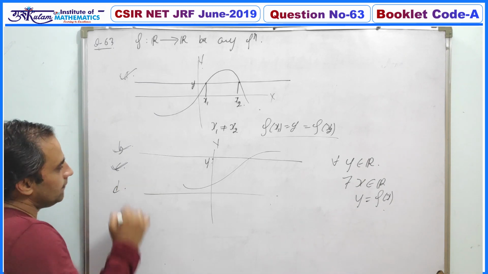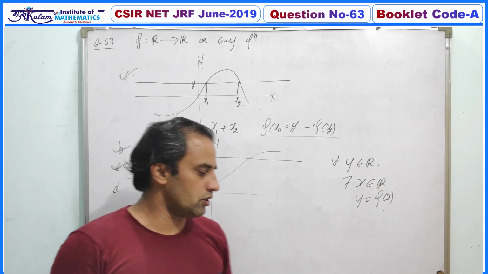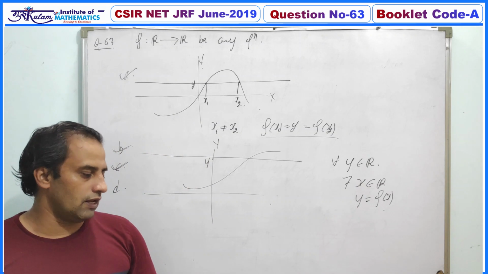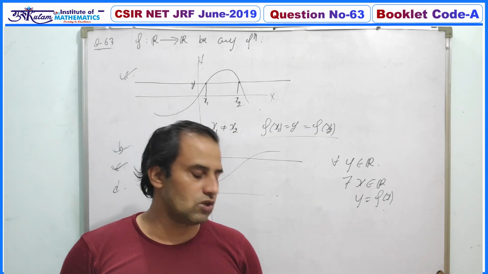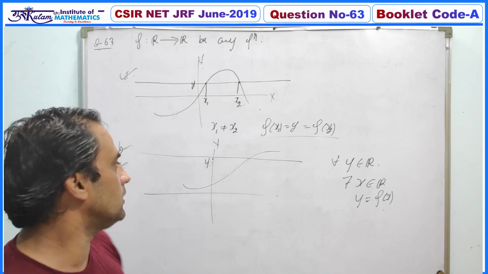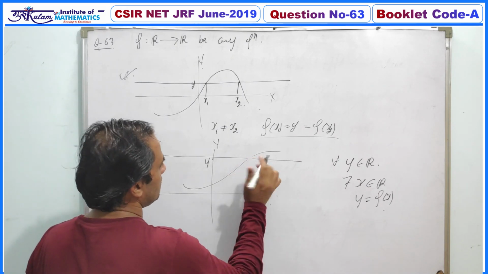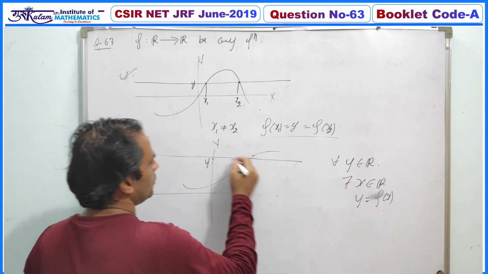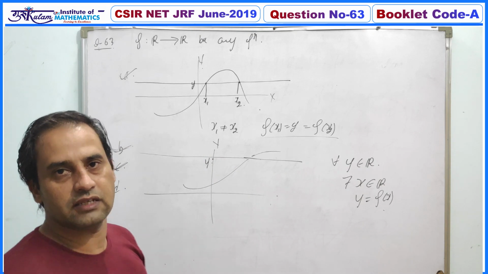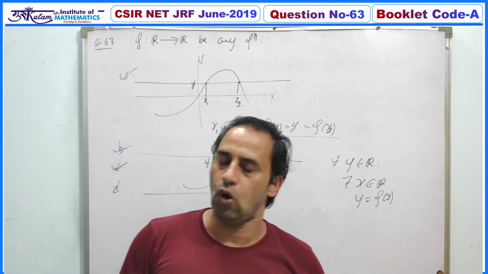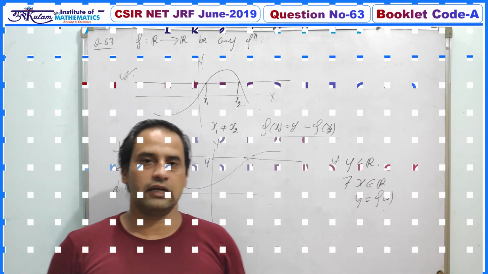And option D is: f is not surjective if at least one line parallel to the x-axis does not intersect the graph of f. Obviously, if this line is not intersecting the graph of f, then this point does not have a preimage, hence the function is not onto. Hence all 4 options are correct options.